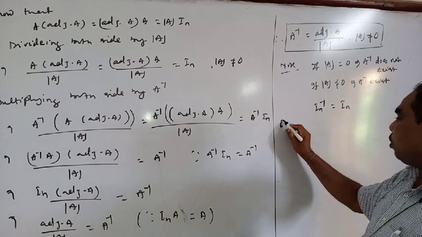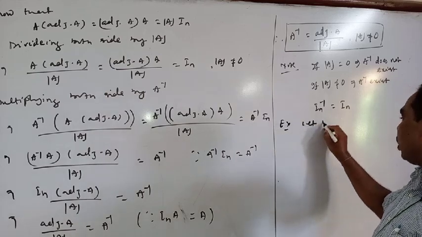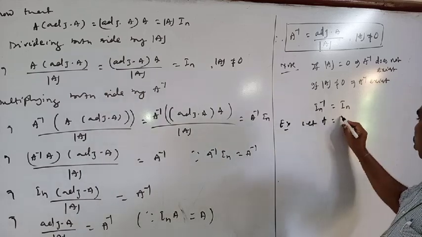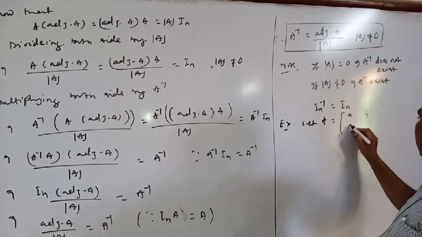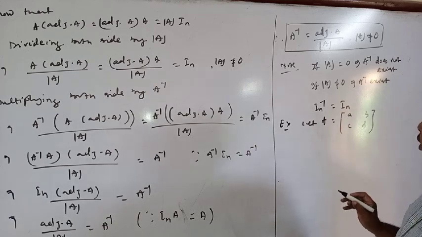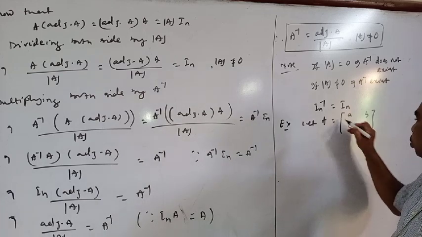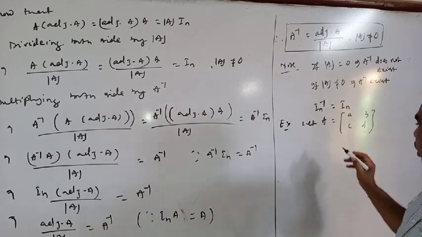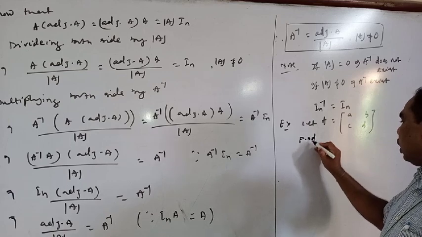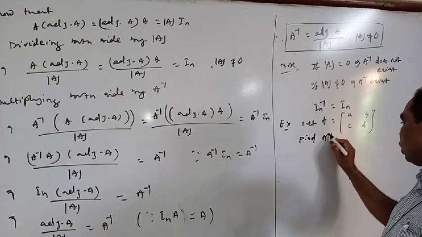Next example. Let A is equal to [a, b; c, d], a square matrix of order 2. Find A inverse.